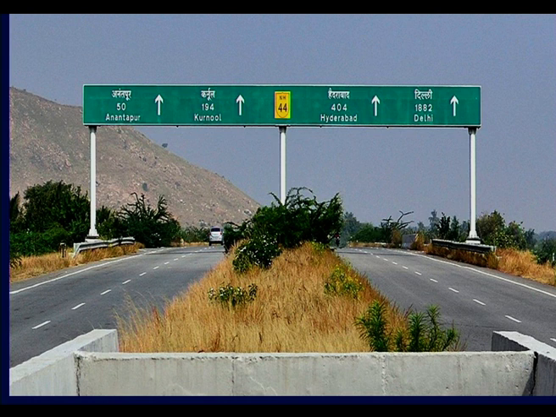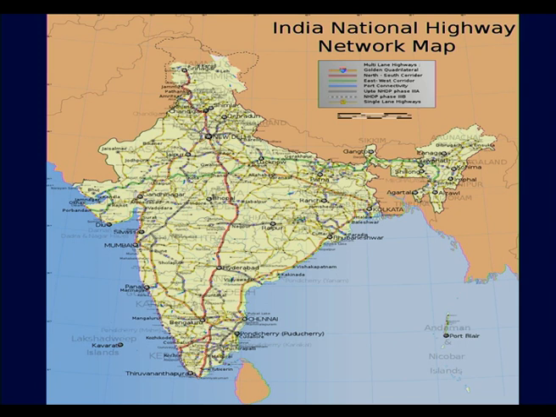Here you can see this is national highway number 44. You can see how much distance there is between Delhi and Hyderabad. Just observe the red colored line. From almost Kanyakumari it goes towards the north side. This is national highway number 44, and here it passes through Telangana, through Hyderabad. Like this, we have a dense network of national highways.